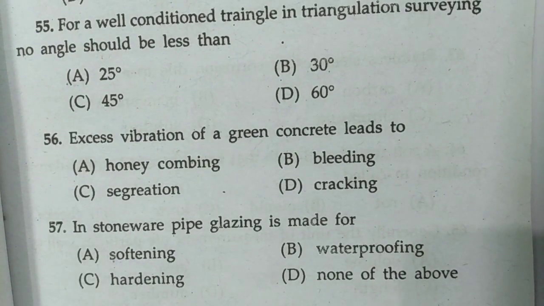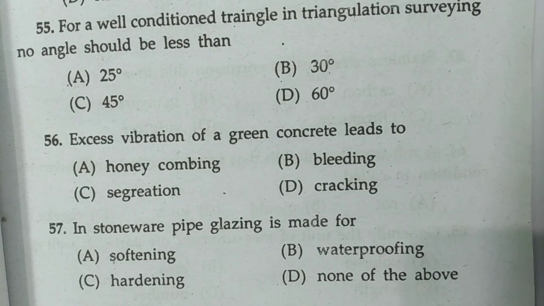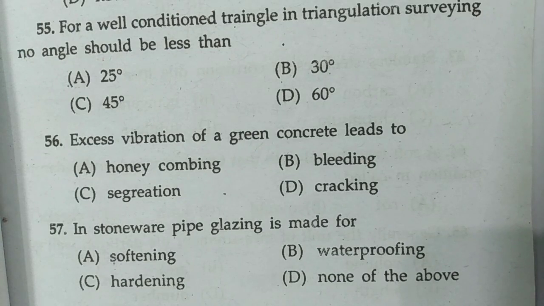Now question number 57. In stoneware pipe glazing is made, and these are the options. Now please listen carefully with respect to Indian Standard Code. As per IS 651 of 2007, Indian Standard for Glazed Stoneware Pipes and Fittings Specification, the interior or exterior surfaces of the pipes and fittings which remain exposed after jointing shall be glazed.